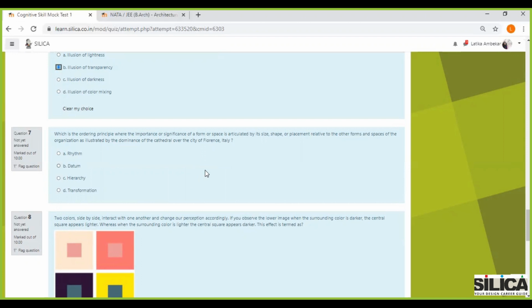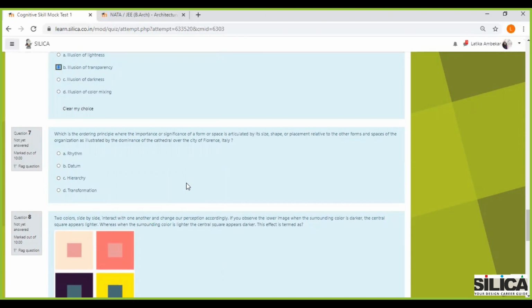Then we have our seventh question, which says, which is the ordering principle where the importance or significance of a form or space is articulated by its size, shape, or placement relative to the other forms and spaces of the organization, as illustrated by the dominance of the cathedral over the city of Florence, Italy.